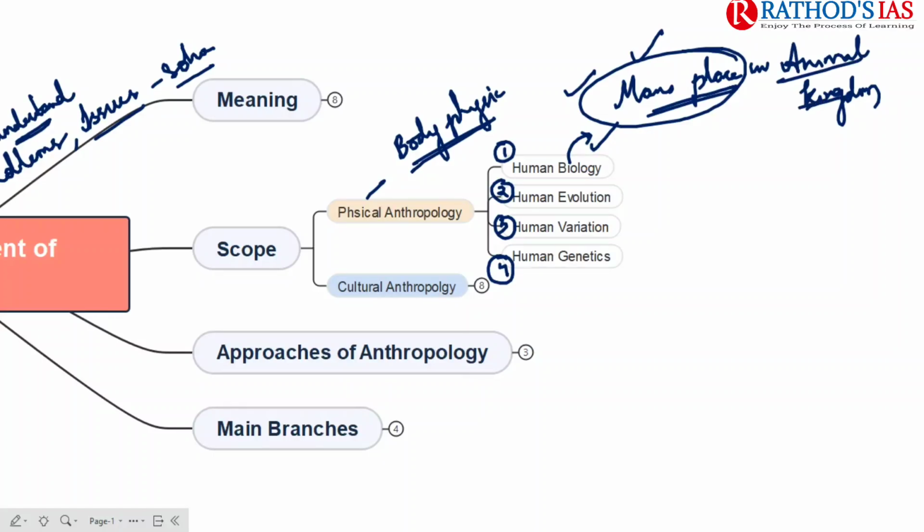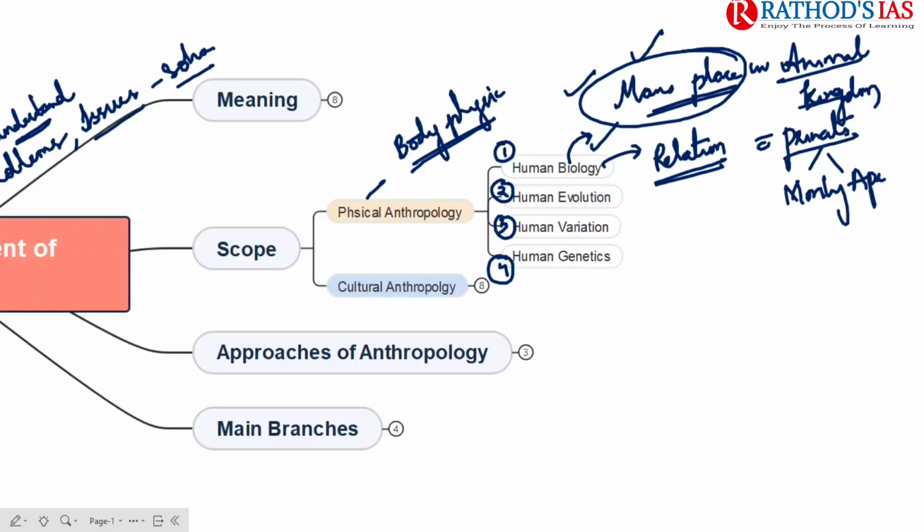We also need to know the relation of man with primates. Primates means monkeys, apes, gorillas. All these come under the order of primates. So in human biology, we understand man's place in the animal kingdom and the relationship between man and primates.